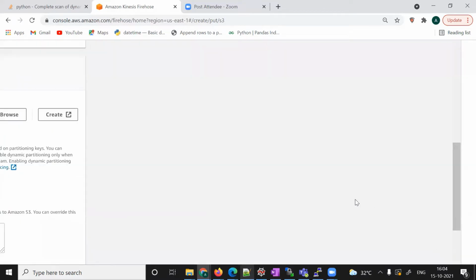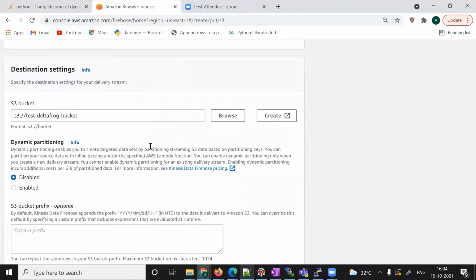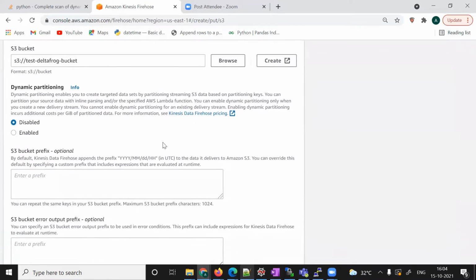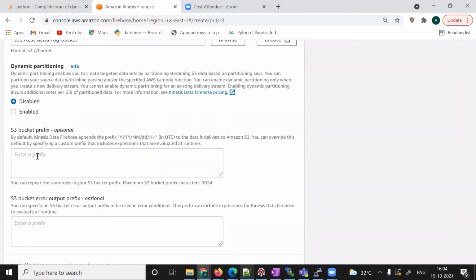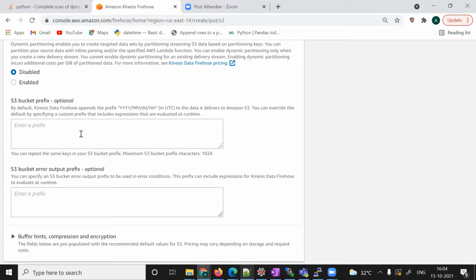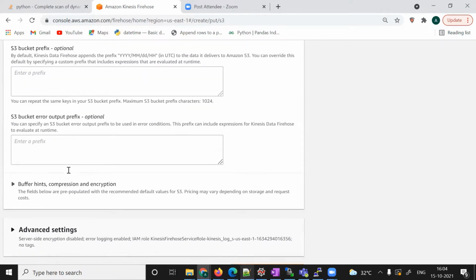You can create a new bucket and choose, no problem. But anyway, I have created one already, so I've chosen this one. Prefix and suffix you can also create, but I want to create the default prefix, which will be year, month, date, and hour. This will be the default prefix, and I don't want to create any suffix. These are all optional things, so I'm going to leave it.